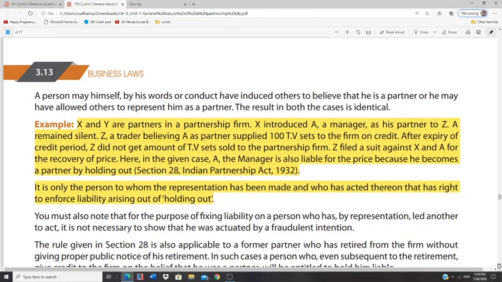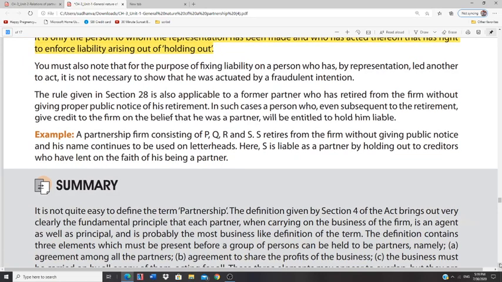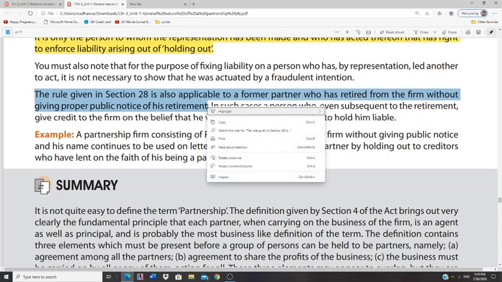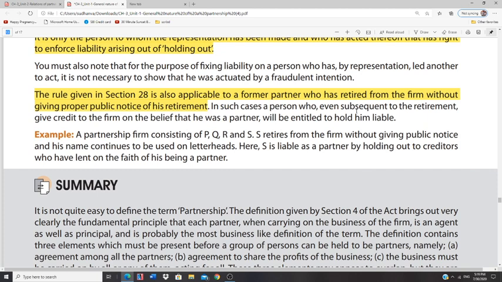The next one is the rule given in section 28, which is also applicable to a former partner who has retired from the firm without giving proper public notice. In case a person has retired from a partnership firm and has not given ample public notice, even he will be called a partner by estoppel. If the ex-partner, along with the running partners, represents himself as a partner of a particular firm, and the firm enters into an agreement and a loss results from that agreement, then in that situation also this former partner will be held liable.